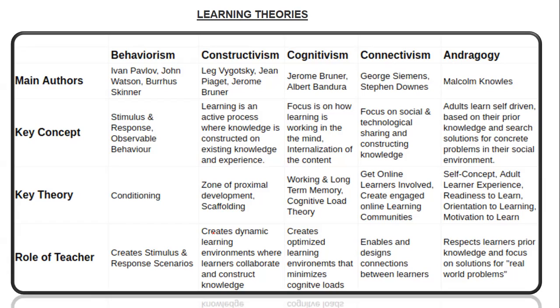It focuses on social technology and constructing knowledge, where online learners get involved. They create engaged online communities. It helps to design the connection between the learners. So this plays an important role under connectivism.